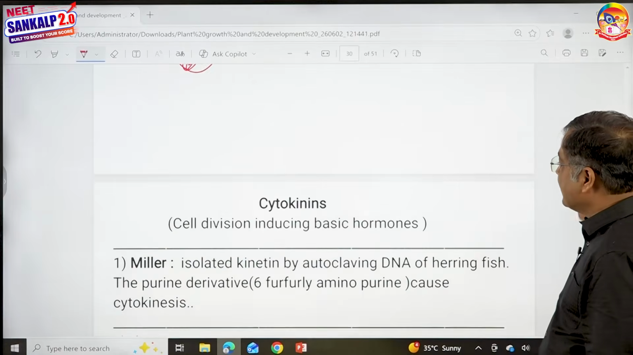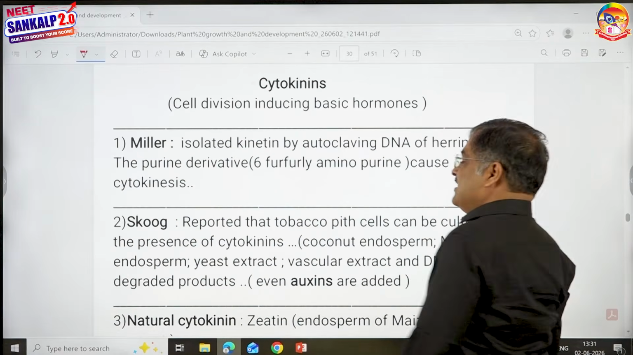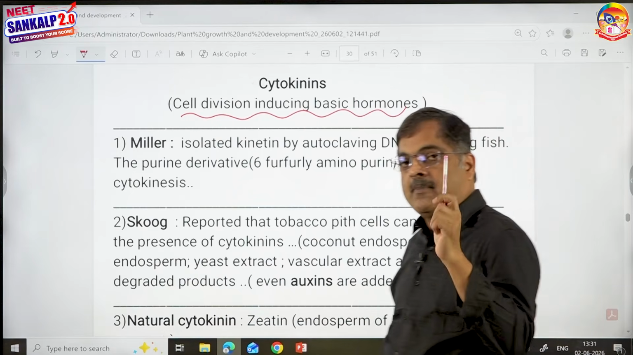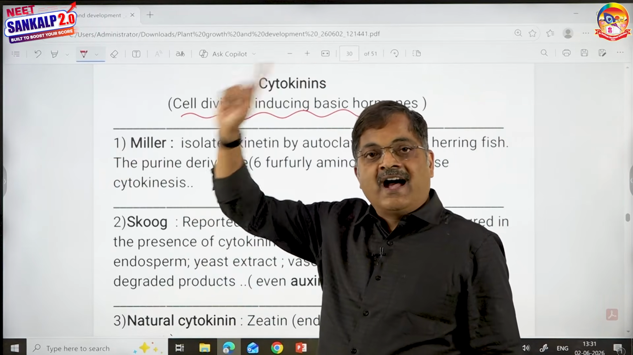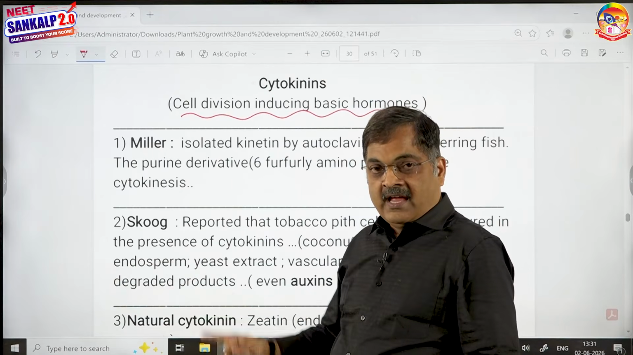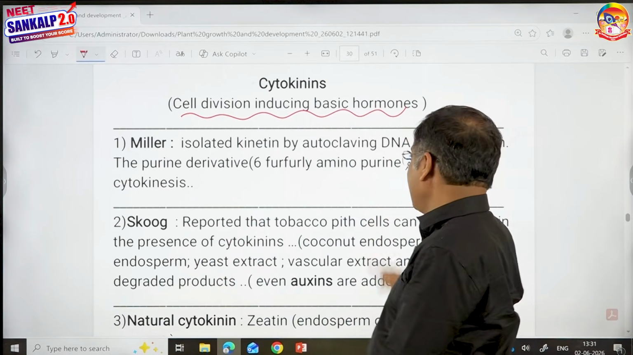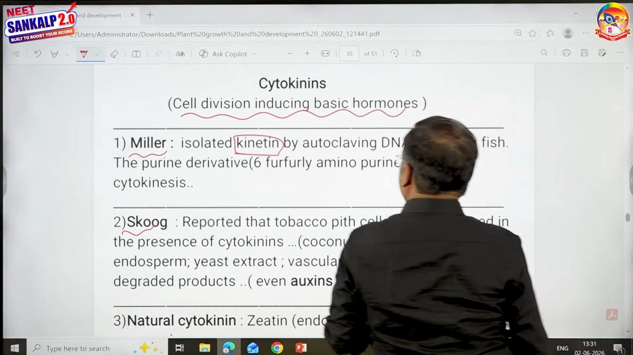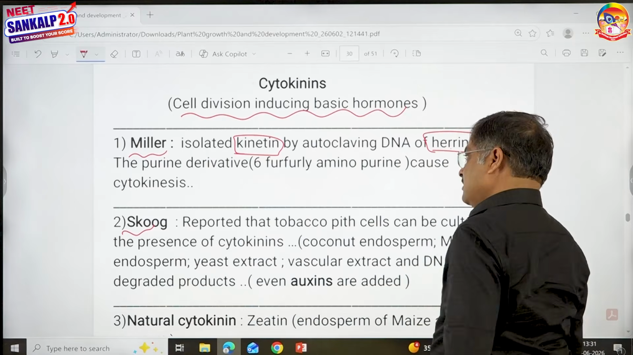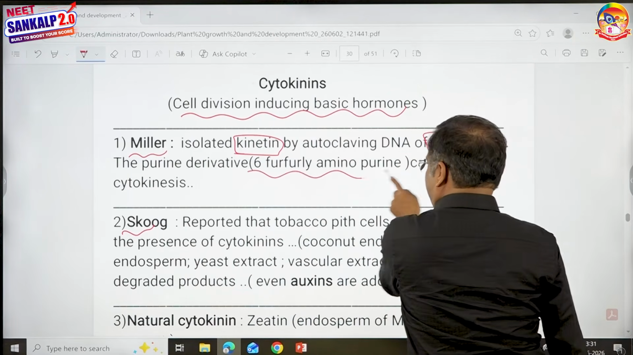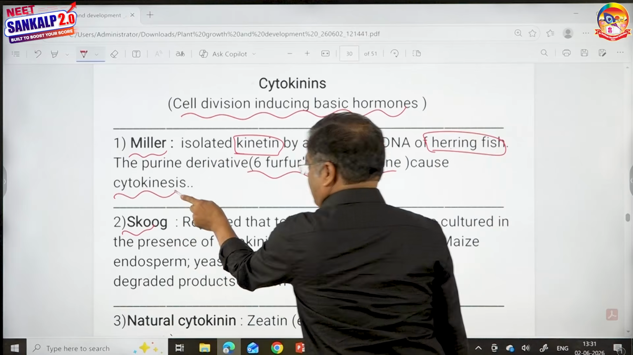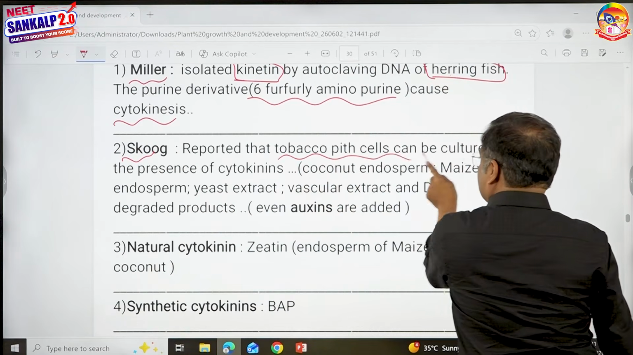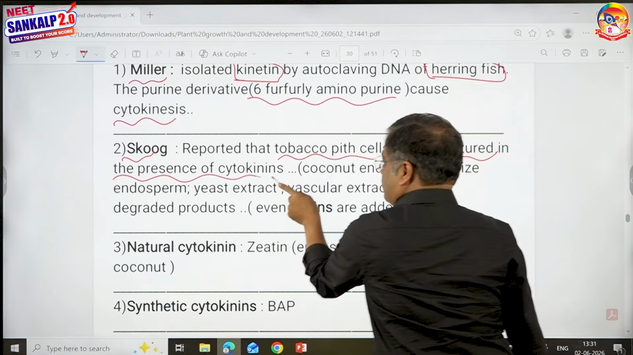Now the next hormone is cytokinins. It is a cell division inducing hormone and it is basic in nature. First, we'll talk about the scientists. In auxin, Darwin and Went. In gibberellin, Kurosawa. In cytokinin, Miller and Skoog. And we already discussed, Miller isolated kinetin from autoclaved DNA of herring fish. It's a purine derivative, 6-furfurylaminopurine, and it is capable of causing cytokinesis. Skoog reported that tobacco pith cells can be cultured in the presence of cytokinins.